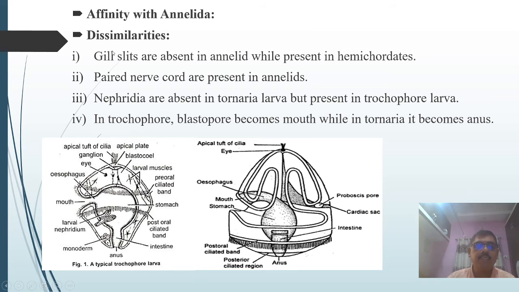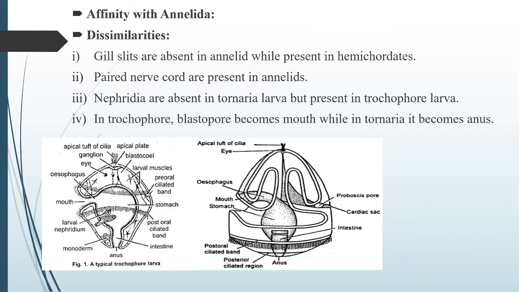The next two dissimilarities are regarding the larva. If you observe the trochophore larva of Annelida and the tornaria larva of the hemichordata, you can observe a structure, the nephridia.